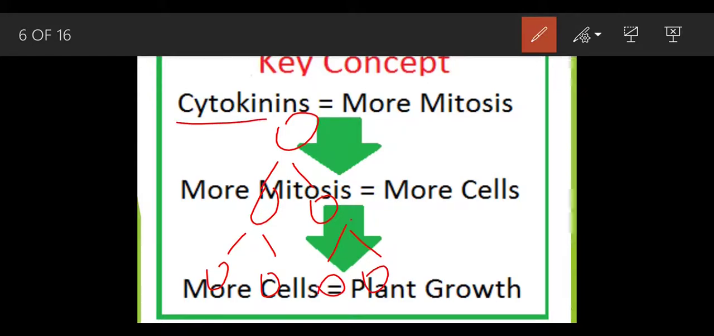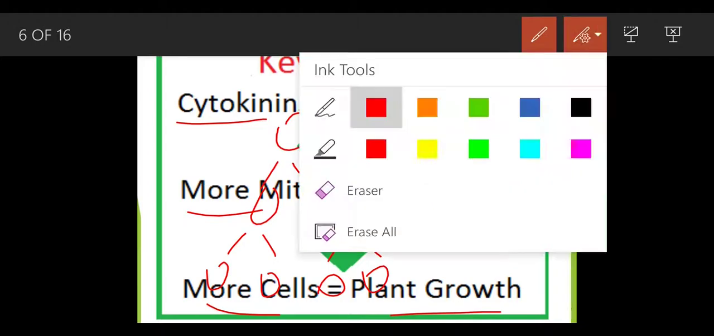So cytokinin, more mitosis, more the cells, more the growth. So basically the function of the cytokinin is cell division and not cell elongation.